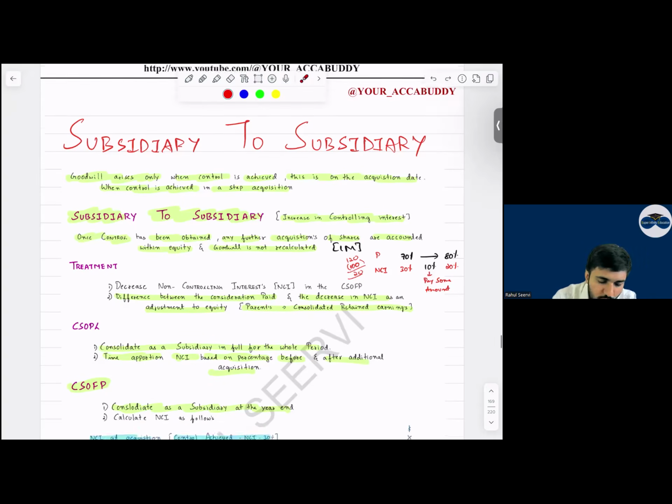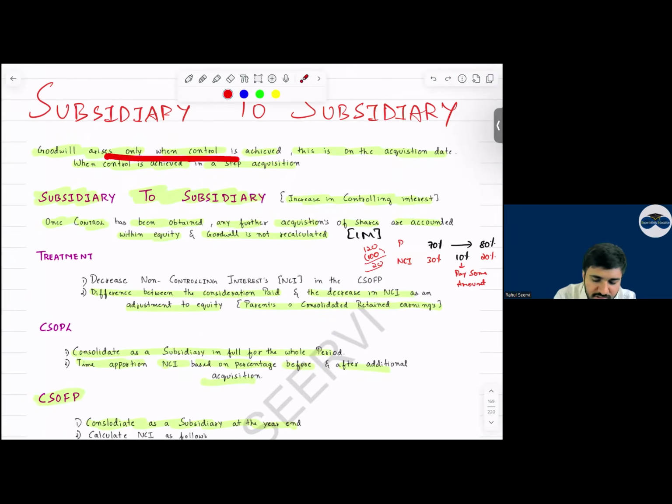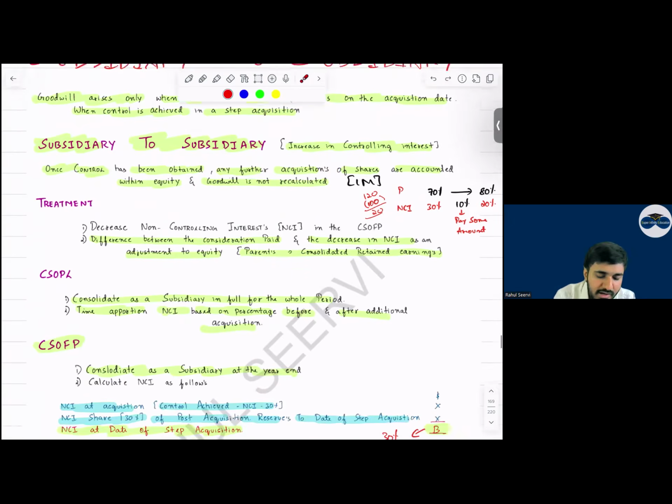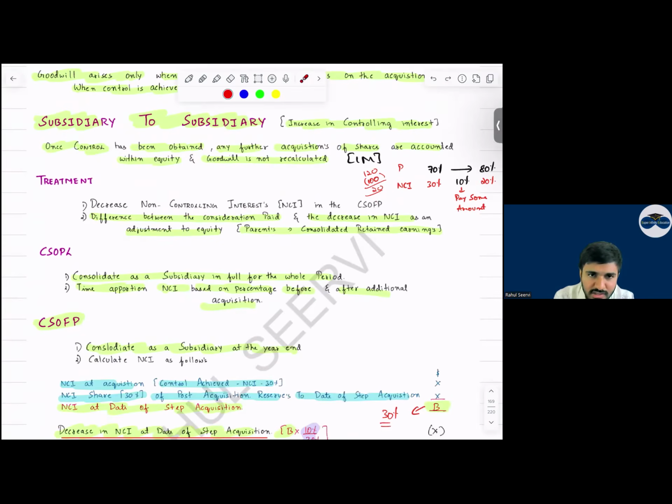Goodwill arises only when control is achieved. This is on the date of acquisition when the control is achieved in step acquisition, subsidiary to subsidiary. Once control has been obtained, any further acquisition of shares is accounted within equity and goodwill is not recalculated. Treatment: decrease the non-controlling interest in the CFS, and the difference between the consideration paid and the decrease in NCI will be adjusted in the consolidated retained earnings.